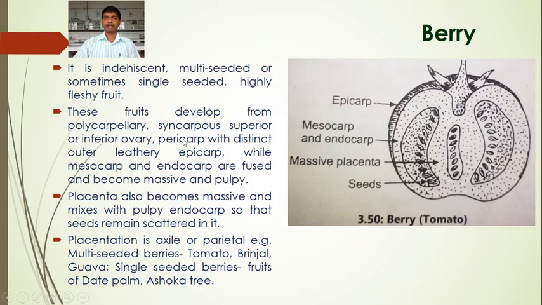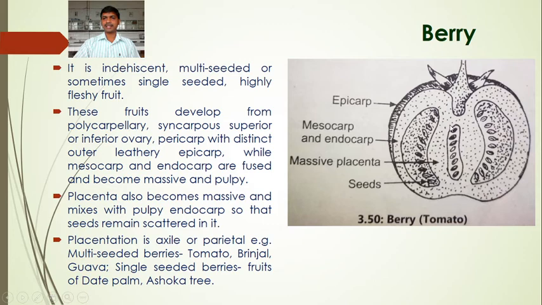These fruits develop from polycarpellary, syncarpous, superior or inferior ovary, with pericarp having a distinct outer leathery epicarp, while mesocarp and endocarp are fused. In drupe fruit, mesocarp and endocarp are separate. Okay, here in berry, mesocarp and endocarp are fused, become massive and pulpy.